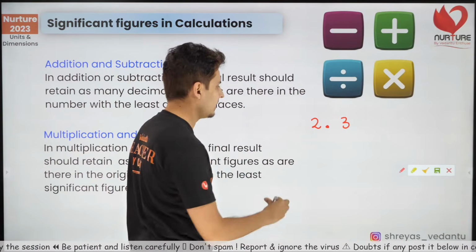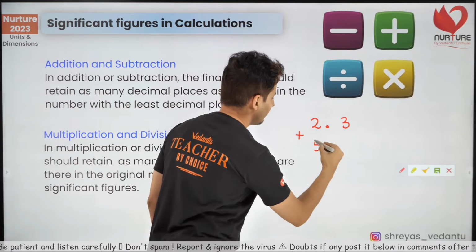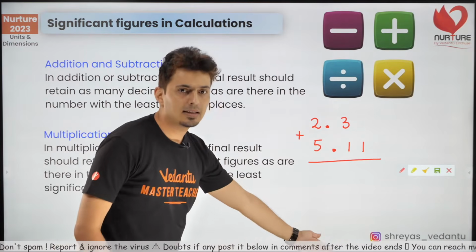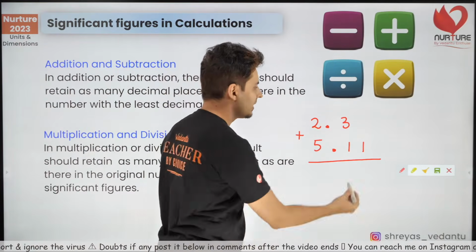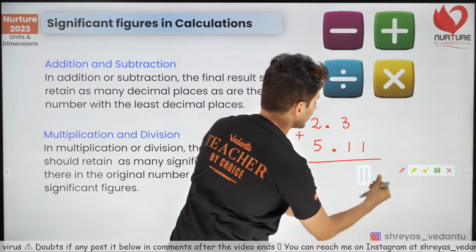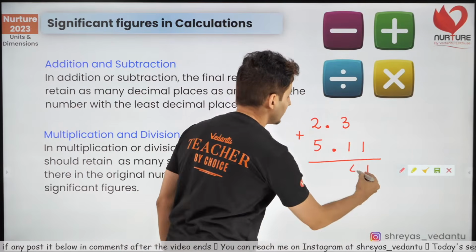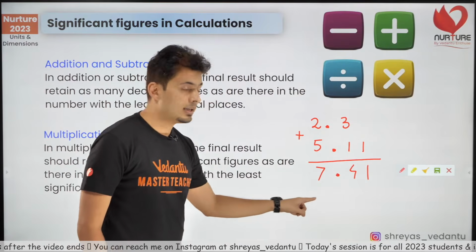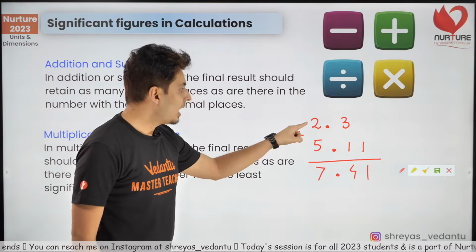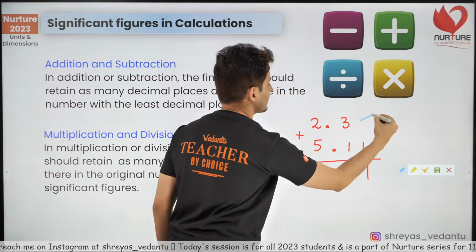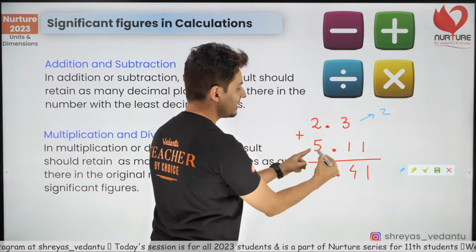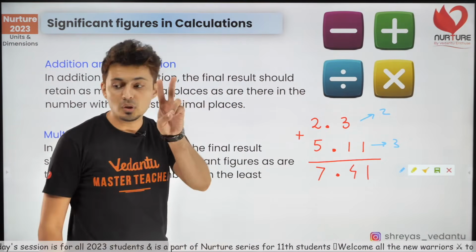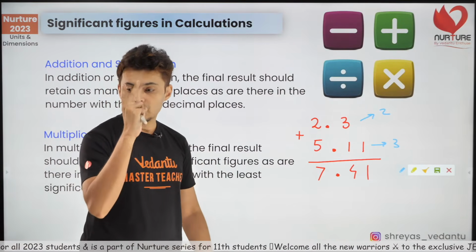2.3 plus 5.11. What will be the final answer if you just have to do it? 1 plus 0 is 1, correct? 3 plus 1 is 4, and the decimal point comes, 2 plus 5 is 7. But for the final result, you need to check very carefully. How many significant digits does this number have? This has only 2. How many significant digits does this number have? It has 3. So you have to bring it down to only 2 digits.